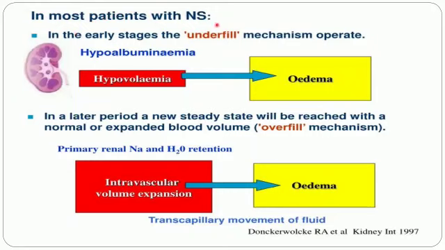Now, in most patients with nephrosis, in the early stage, the underfill mechanism will operate, whereas in the later period, a new steady state will be reached with a normal or expanded blood volume, which is known as the overfill mechanism, where there is intravascular volume expansion due to sodium retention, and this will cause further reabsorption of water and transcapillary movement of the fluid into the interstitial space.